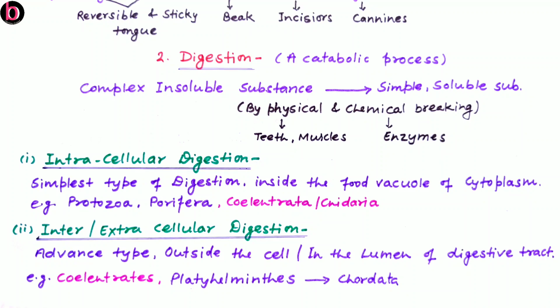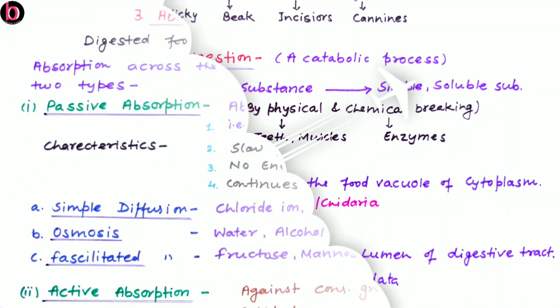Here one thing that is catchy and is very important, this is given here about coelenterates. So coelenterates or cnidarians, they have both intracellular as well as extracellular modes of digestion. So they are the transitional ones in between intracellular as well as extracellular modes of digestion. So this point is very important.